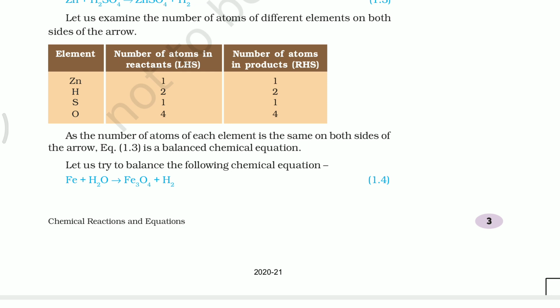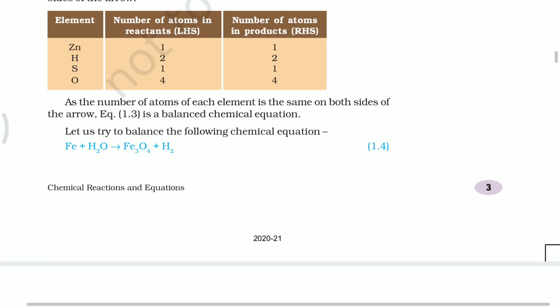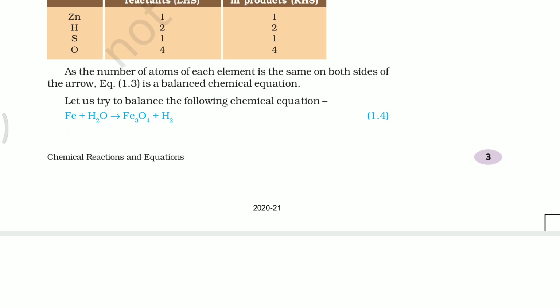And one more important point is, while balancing the chemical equation, we should not alter the composition of a chemical formula. So that is next. Follow this equation: Fe plus H2O gives rise to Fe3O4 plus H2. We have to balance this equation.